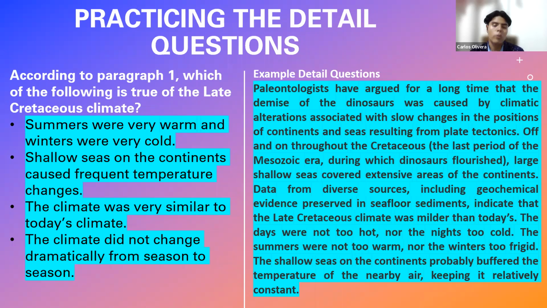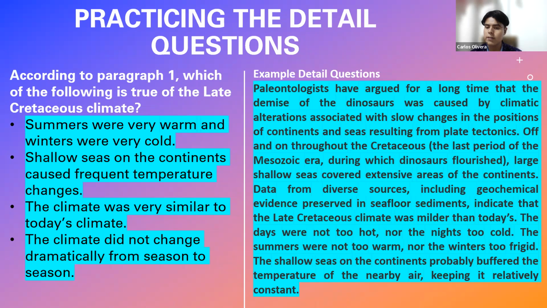And in order to do so, of course, you have to read it. So in this case, you read the entire paragraph, right? Let us read it together, okay? It says, paleontologists have argued for a long time that the demise of dinosaurs was caused by climatic alterations associated with the slow changes in the positions of continents and seas, resulting from plate tectonics. Throughout the Cretaceous, the last period of the Mesozoic era, during which dinosaurs flourished, large shallow seas covered extensive areas of the continents.